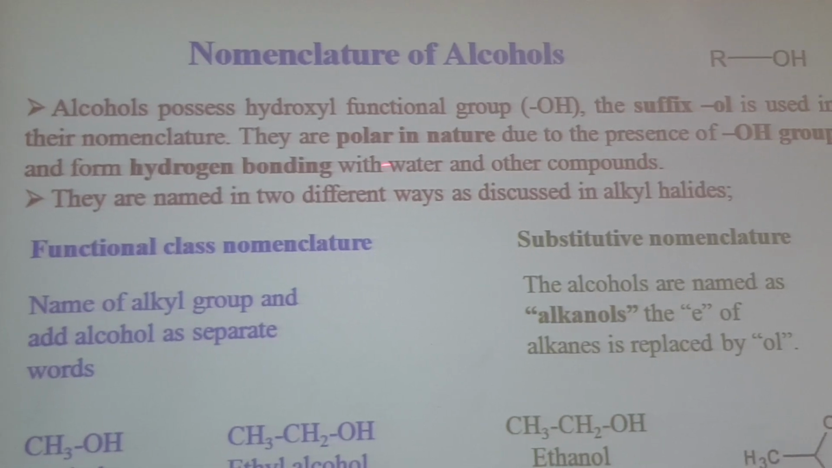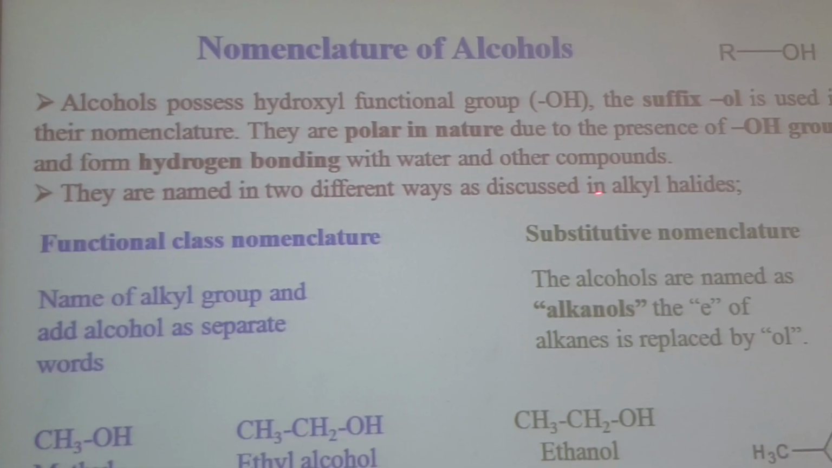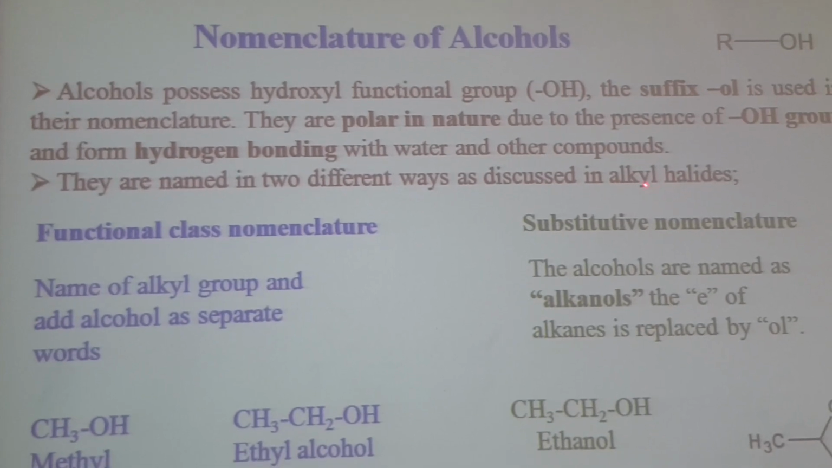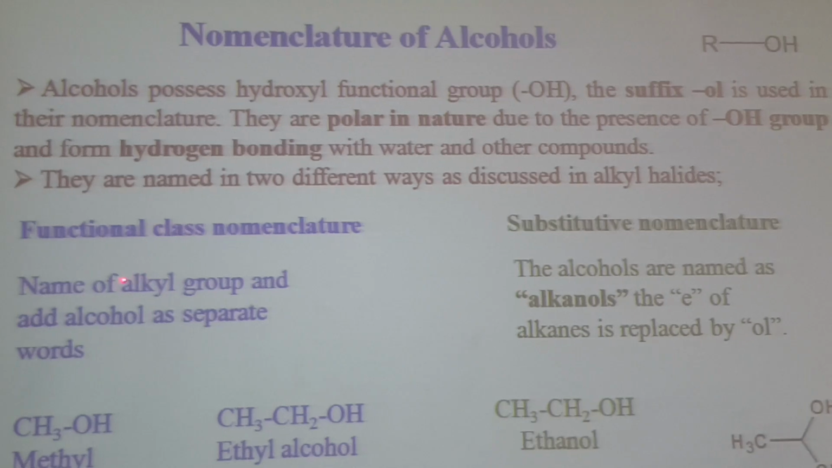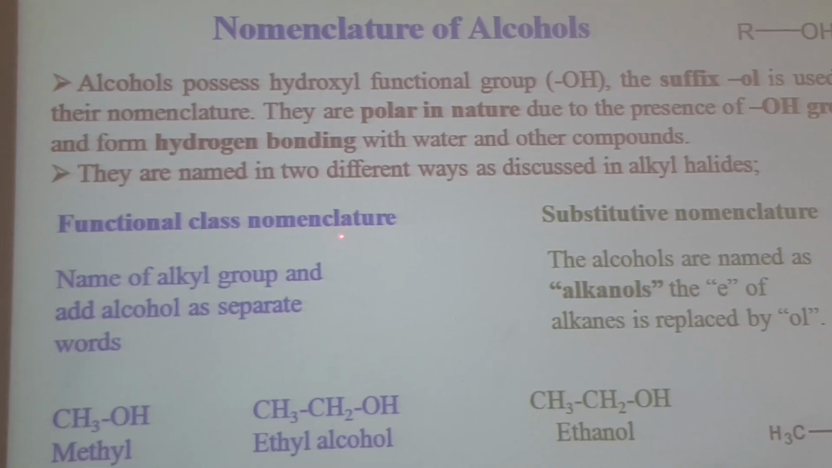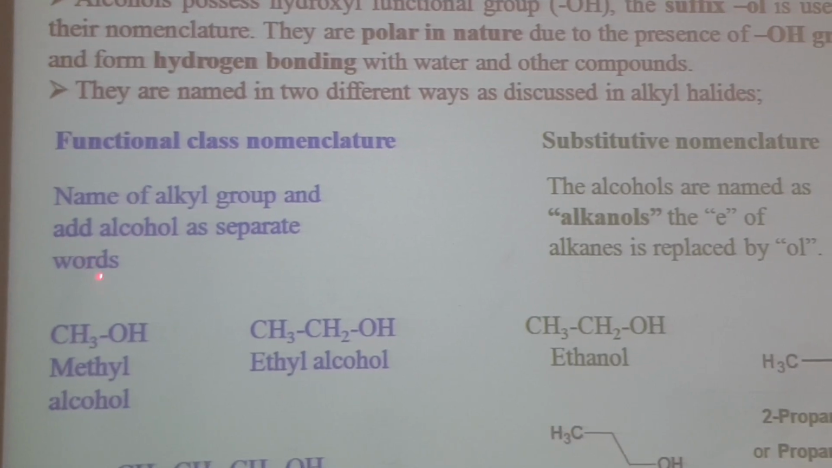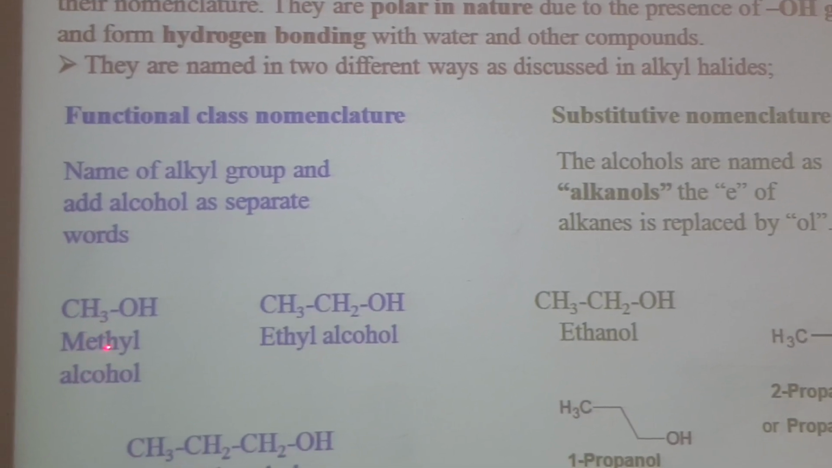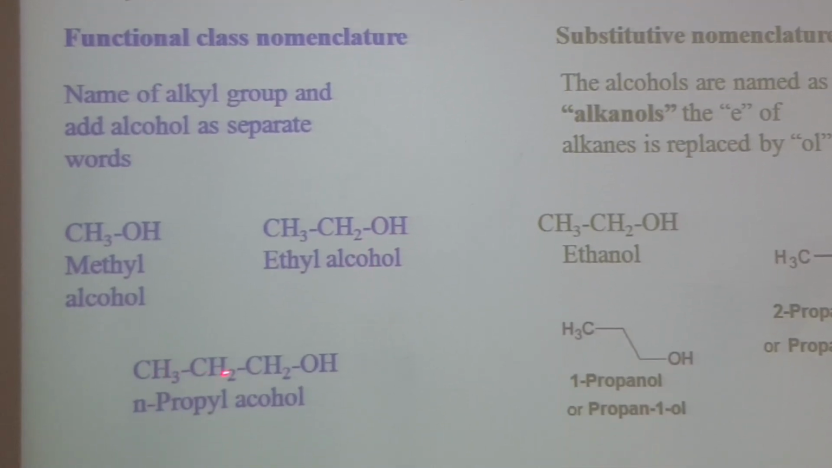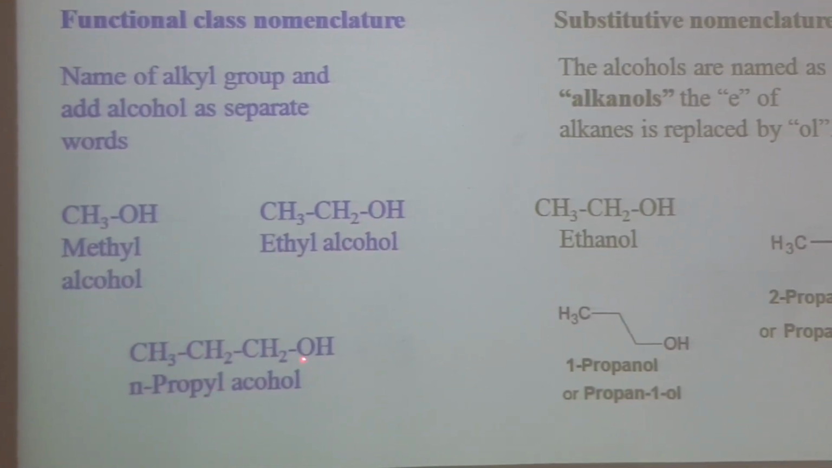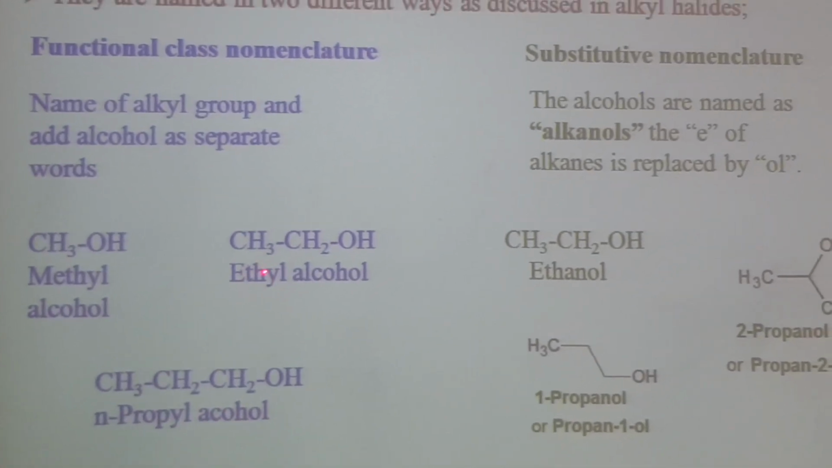They are named again in two different ways, as we have discussed in the case of alkyl halides: functional class and substitutive nomenclature. In functional class nomenclature, we name the alkyl group, and we add alcohol as a separate word. For example, it is methyl alcohol. We have ethyl and alcohol, ethyl alcohol. We have 3 carbons, propyl and alcohol. So we just add alcohol after the alkyl group.